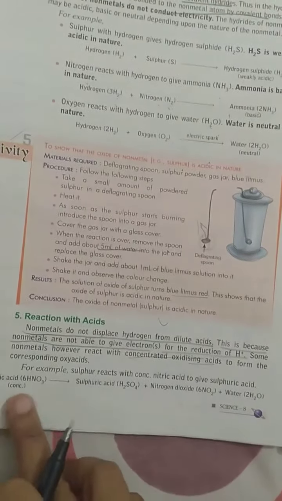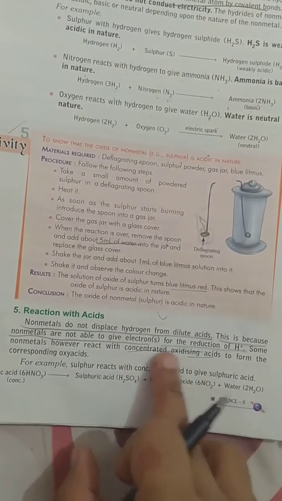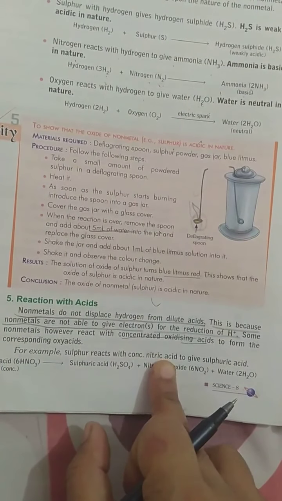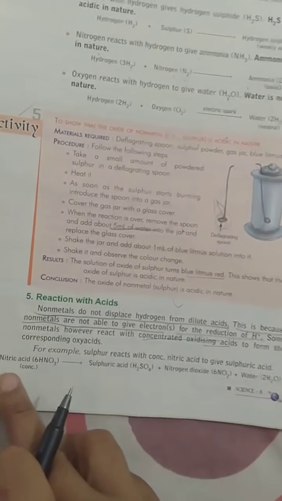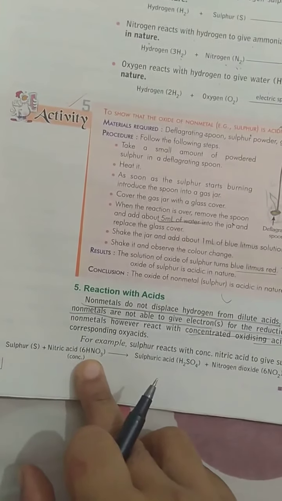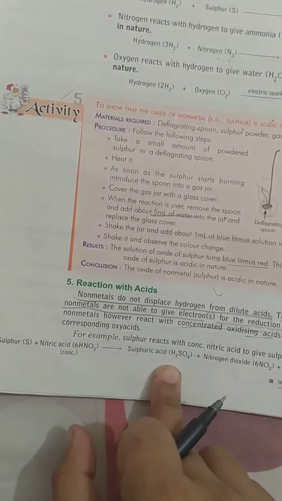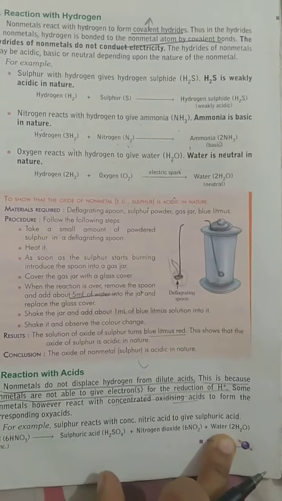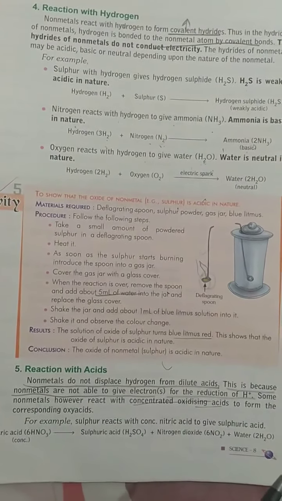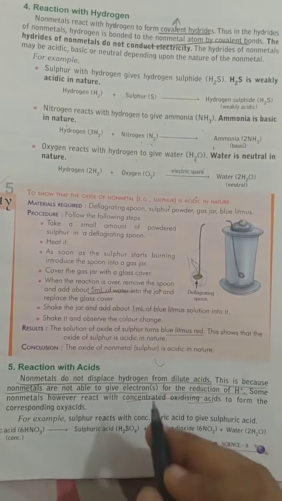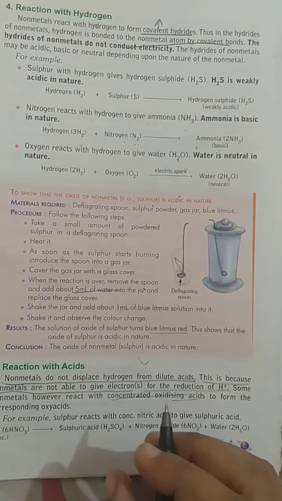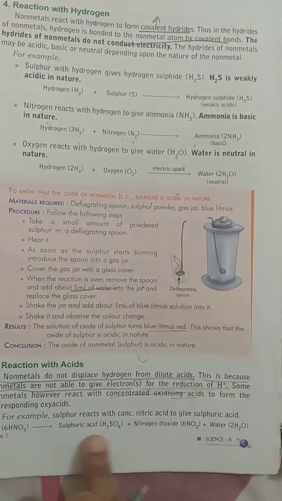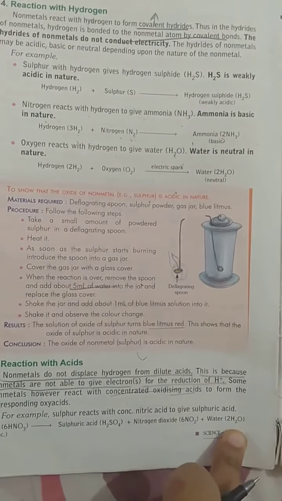And what is the example? For example, sulfur reacts with concentrated nitric acid. Nitric acid is a strong oxidizing agent, so it reacts with it to give sulfuric acid. Sulfur reacts with nitric acid and forms sulfuric acid, plus nitrogen dioxide gas is released, and plus water is formed. This is the important thing, beta: only some of the non-metals, when they come in contact with a strong oxidizing acid, have a tendency to form oxy acid. H2SO4 is an oxy acid, nitrogen dioxide gas is released, and water is formed.